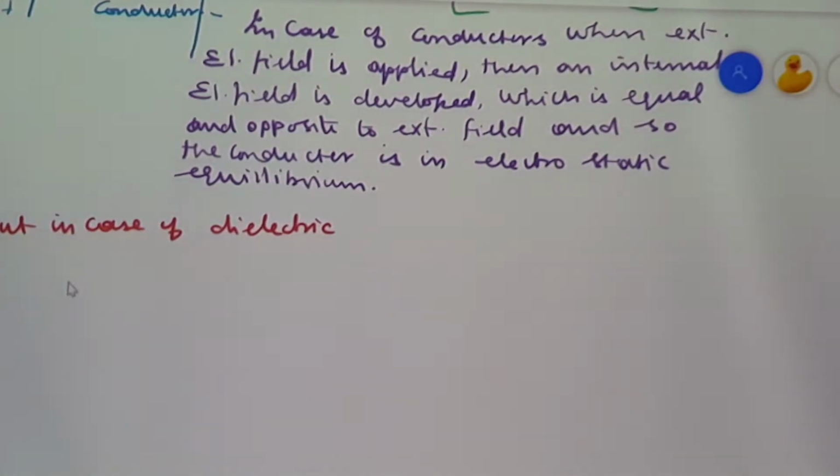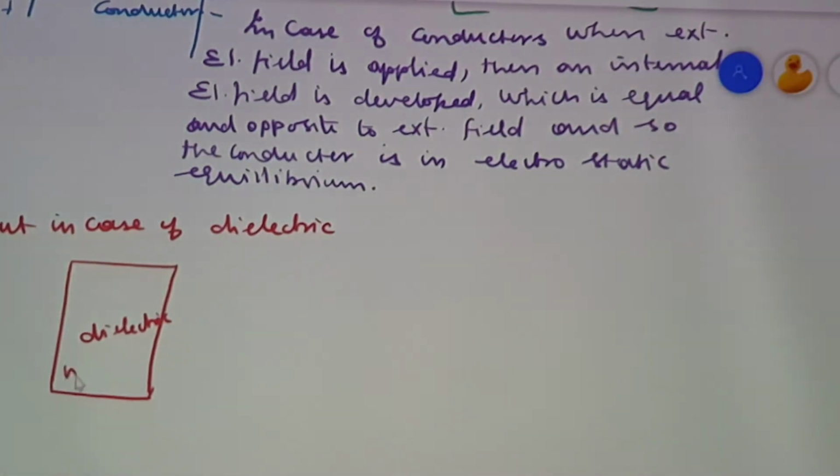See, let us take like this. I am considering a dielectric. If you are considering a dielectric, there are no free electrons. All the electrons are considered to be bound.